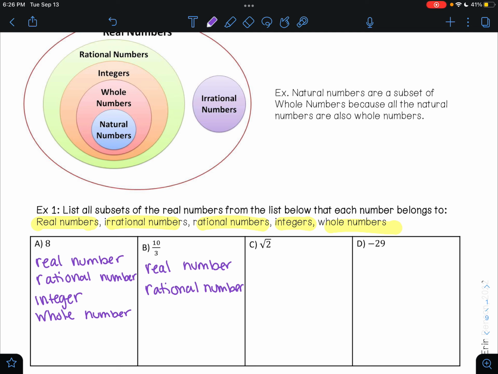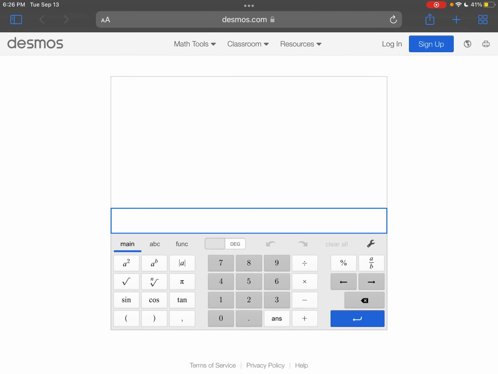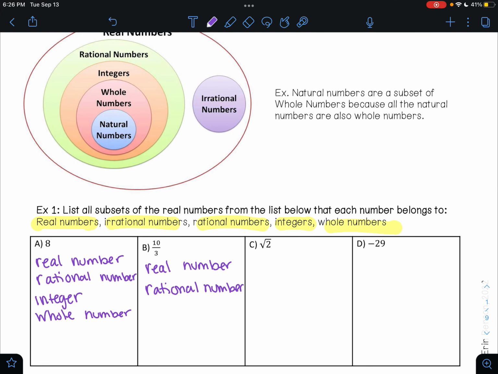On C, I have the square root of 2. Now, if you're not sure about the square root of 2, you could pull out a calculator. Here I have pulled out Desmos, and I could type in the square root of 2 in my calculator. And here I can see that I have this decimal here. And this is an irrational number. So actually, the square root of 2 is a pretty famous irrational number. Another really famous irrational number is the number pi. And so this is a real number, but it's also an irrational number.